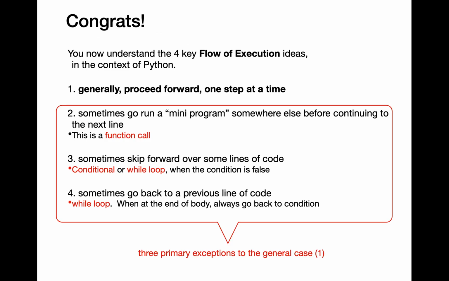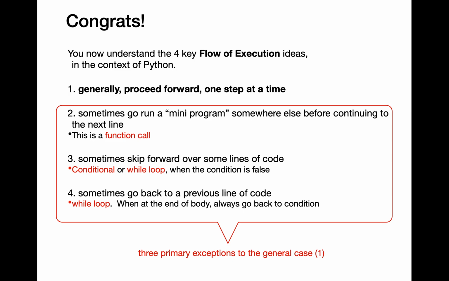Let's take a minute to congratulate all of you here. You've learned all the aspects about control flow. The basic concept in control flow is in-order execution, where you proceed forward executing one line of code at a time. We went through three exceptions for in-order execution. The first exception would be functions. Functions are mini programs where your execution jumps directly from the line where you're calling the function to the line where you have defined the function, which could be anywhere above the line where you're calling the function.